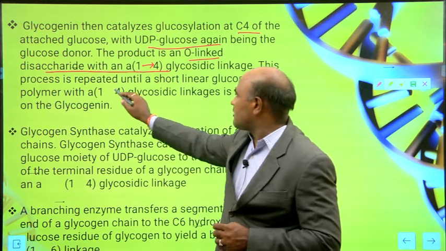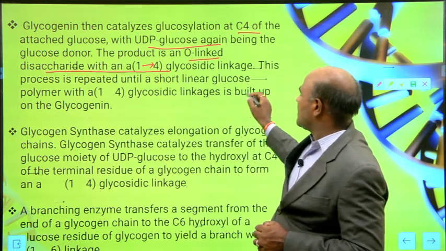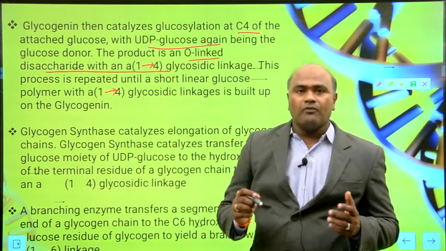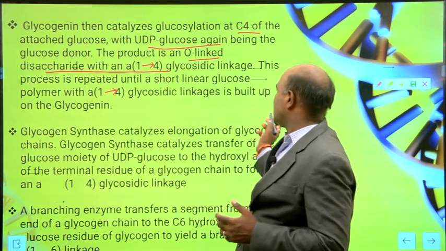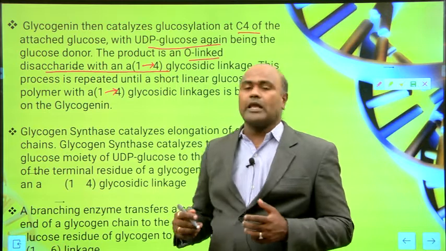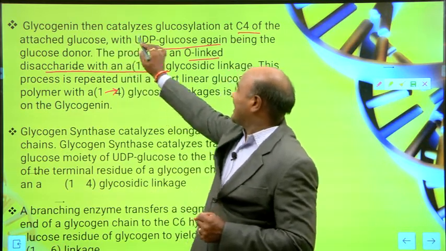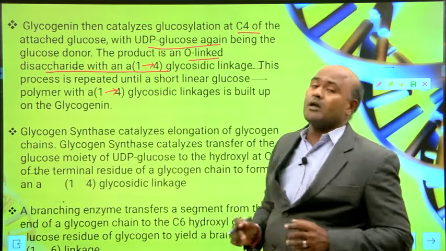This process is repeated until a short linear glucose primer with alpha 1,4 glycosidic linkages is built up on the glycogenin.